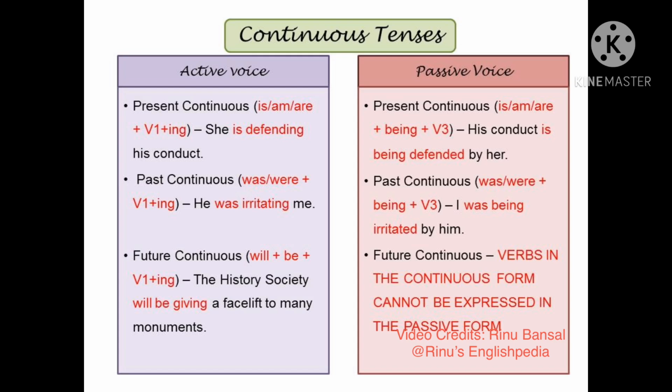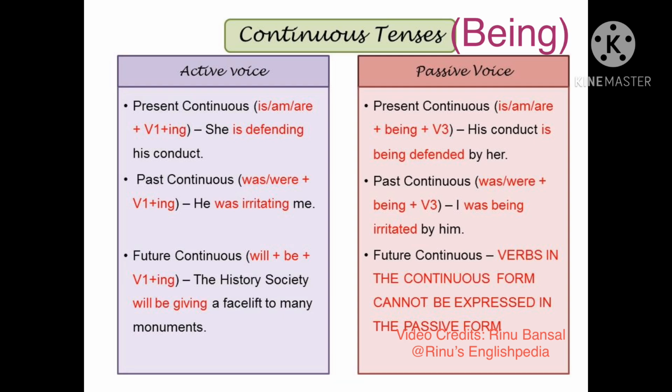The past continuous tense in the active voice is expressed using the helping verbs was, were along with first form of the verb and ing. For example, he was irritating me. This sentence in the passive voice becomes, I was being irritated by him. The past continuous tense in the passive voice is expressed by the helping verbs was, were along with being and the third form of the verb.